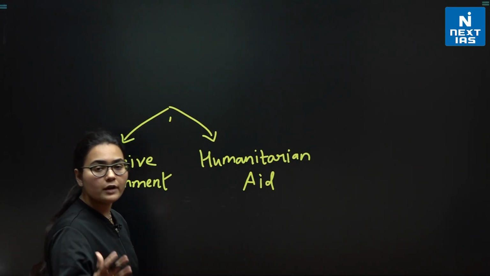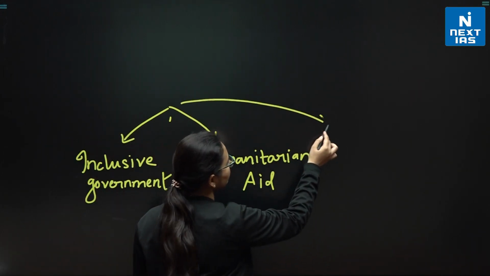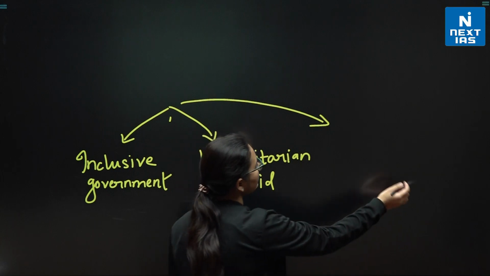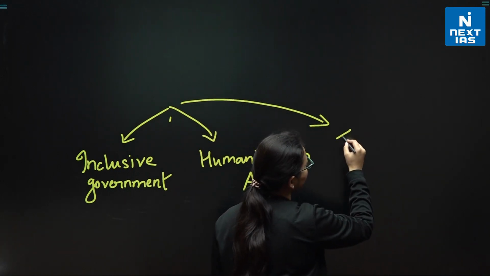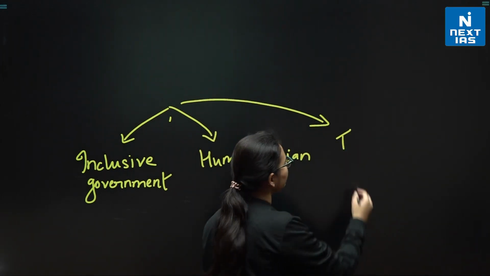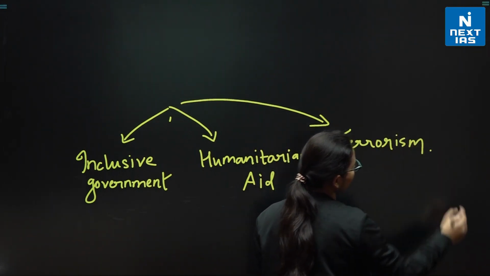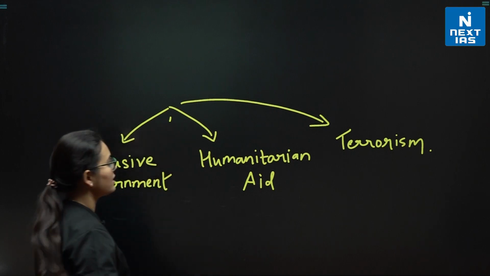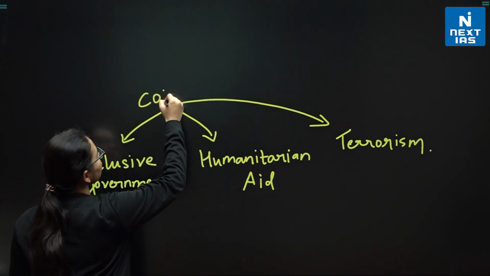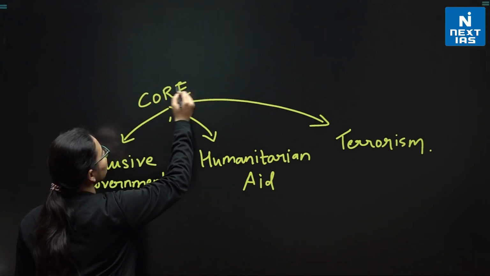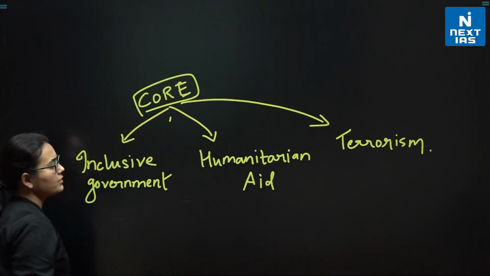Humanitarian aid to the people of Afghanistan. Then, it was talking about having a strong stand against terrorism. Okay, so that was the case. I can say that this was the core of the meeting, the core of the entire Delhi Declaration dialogue.